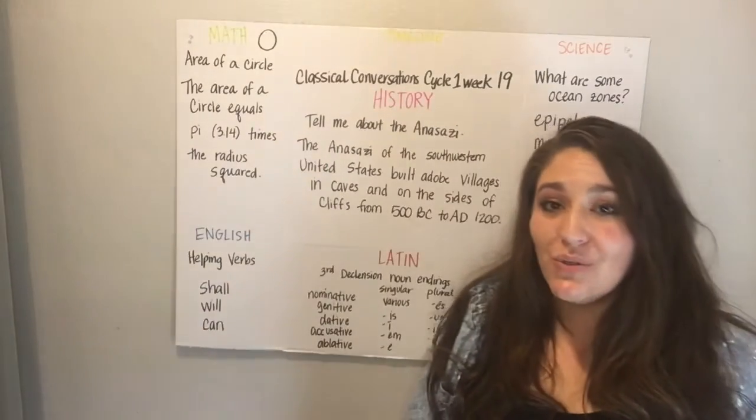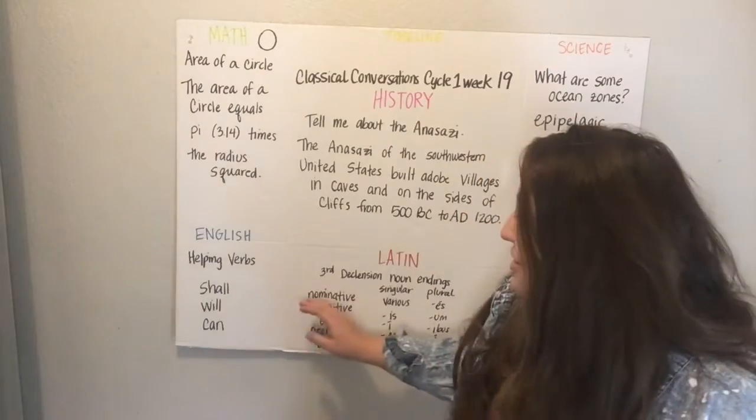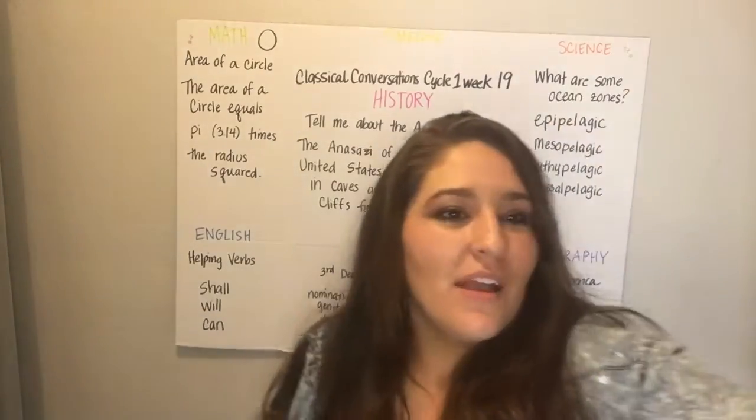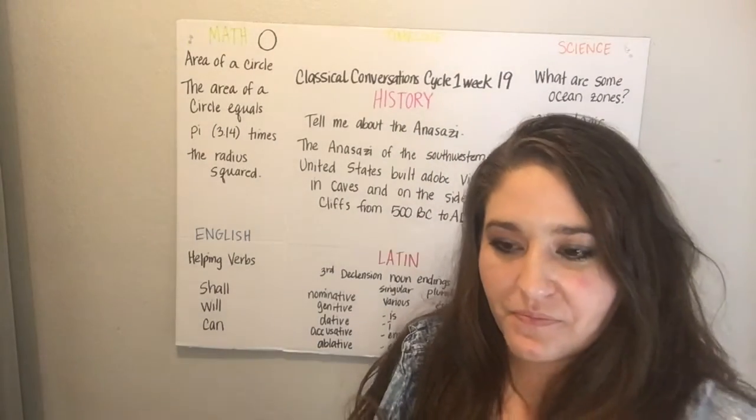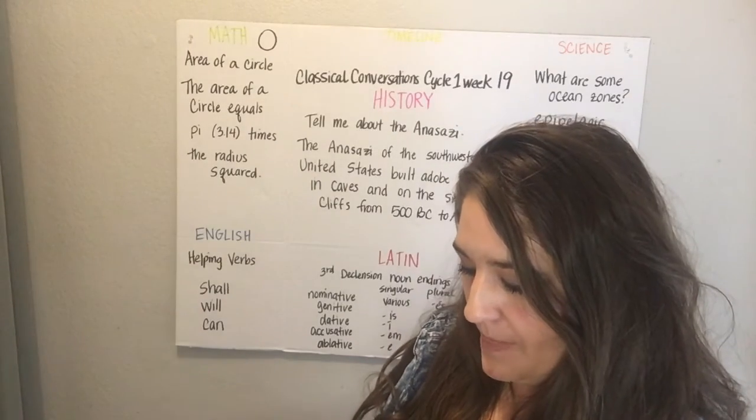Helping verbs: do, does, did, has, have, had, may, must, might, should, could, would, shall, will, can. And those are our helping verbs. Let me show you what some of them were. And we had the helping verbs, which were here.